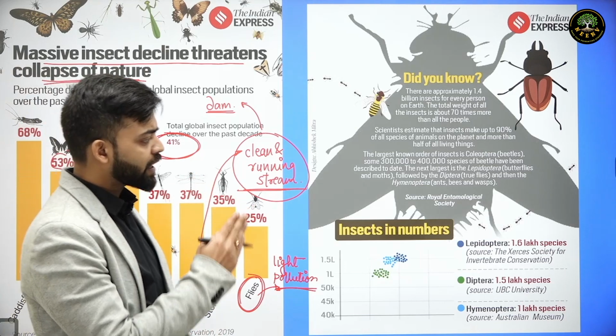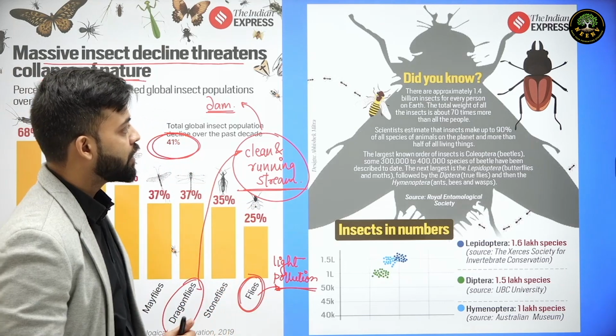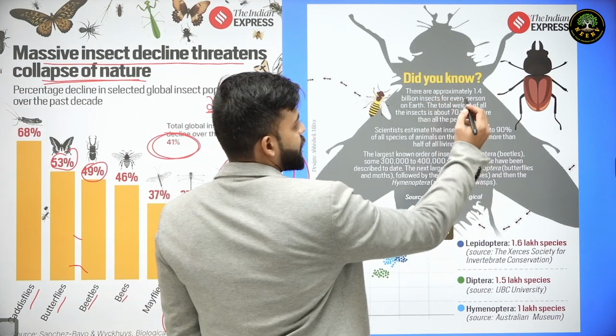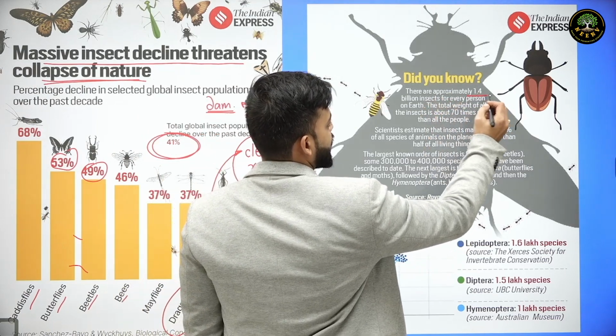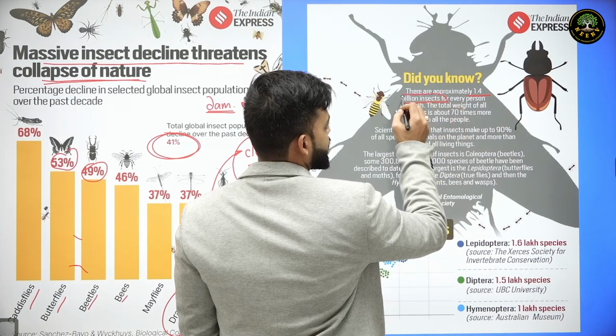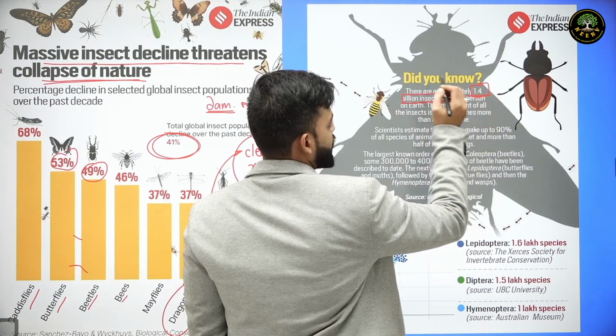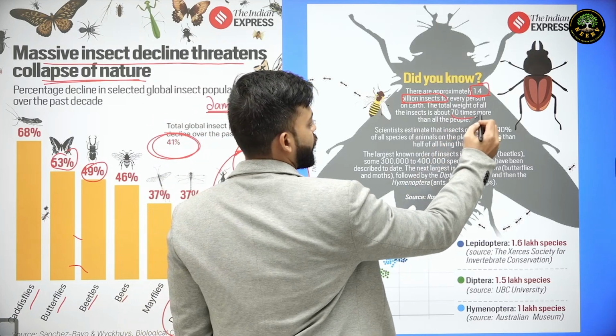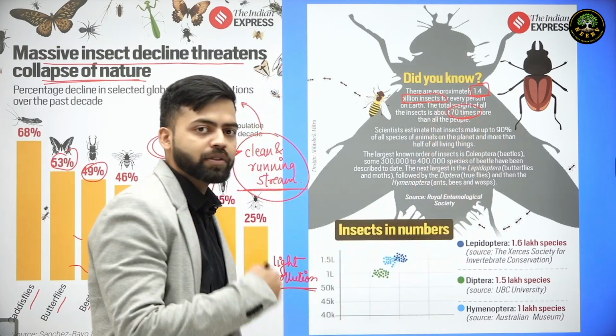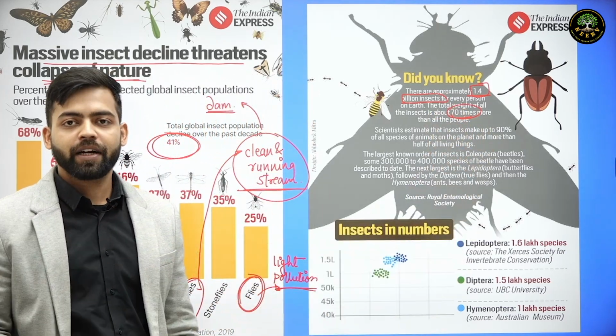As far as different types of insects are concerned, this is the common fact regarding insect: for one person on earth there is 1.4 billion insects, and as far as mass is concerned, there is 70 times more insect weight.